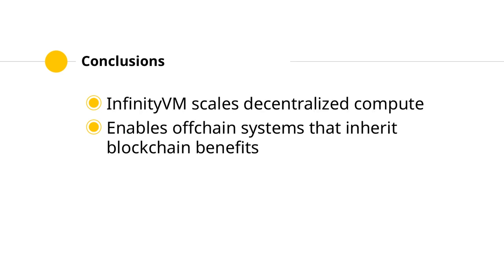InfinityVM introduces a paradigm shift in decentralized compute by leveraging verifiable off-chain execution. This allows for scalable, flexible applications with user experiences comparable to centralized applications. InfinityVM's enshrined verification defines the canonical chain by off-chain compute, enabling fraud proofs for off-chain work. This approach unlocks new capabilities for on-chain applications, preserving blockchain security while matching centralized system efficiency.